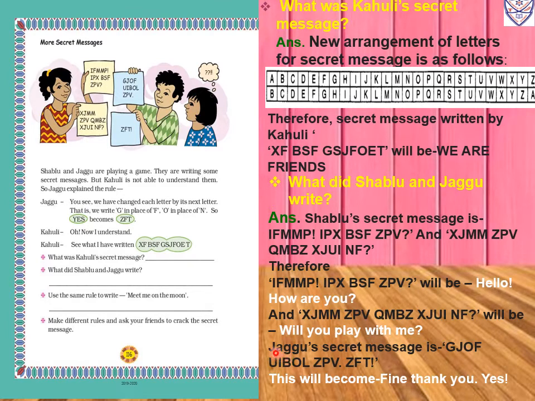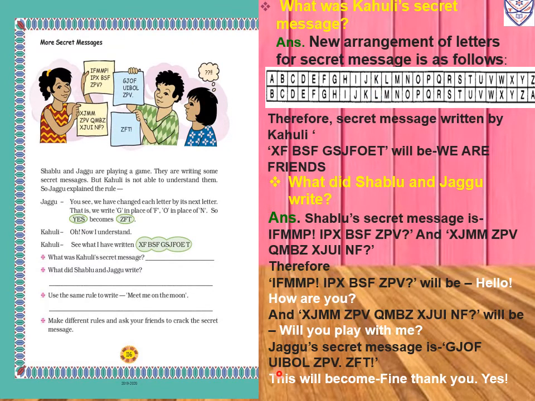Now the secret message of Jagu. Jagu's secret message is what he has written: GJOF UIBOL ZPB. So now GJOF means, in place of G we will write F, in place of J we will write I, in place of O we will write N, and in place of F we will write E, means GJOF means find. So UIBOL, in place of U we will write T, in place of I we will write H, in place of B we will write A, in place of O we will write N, in place of L we will write K.